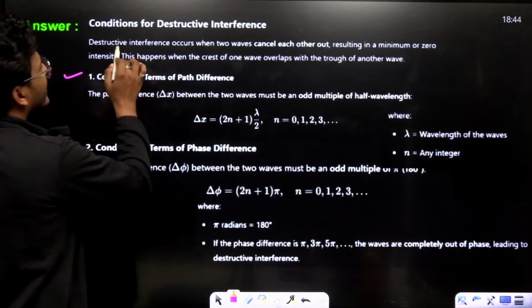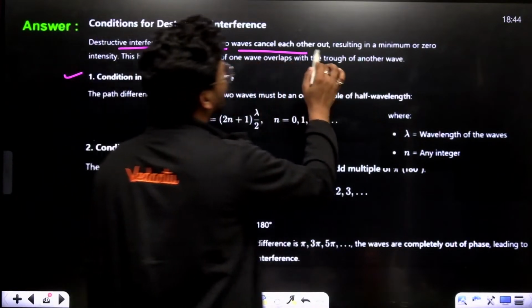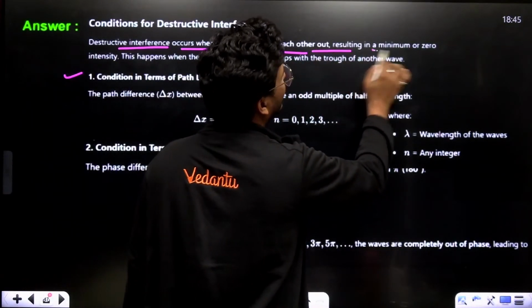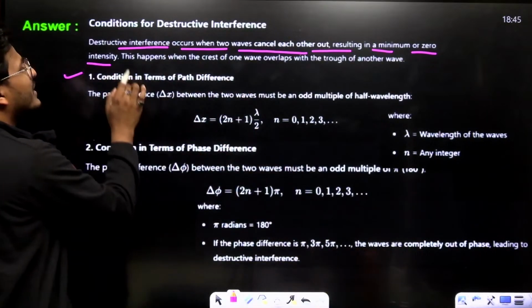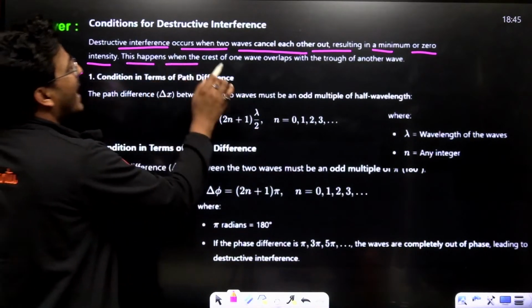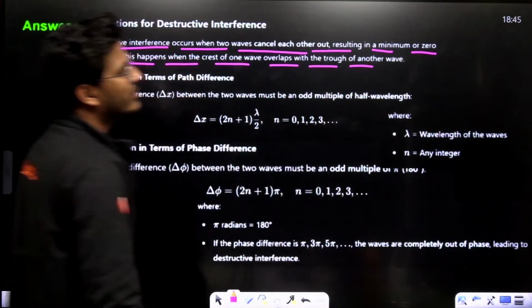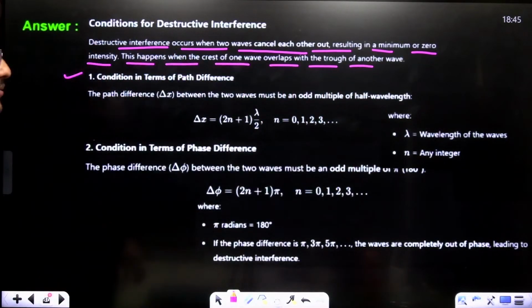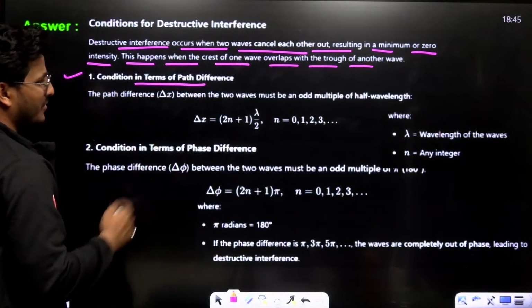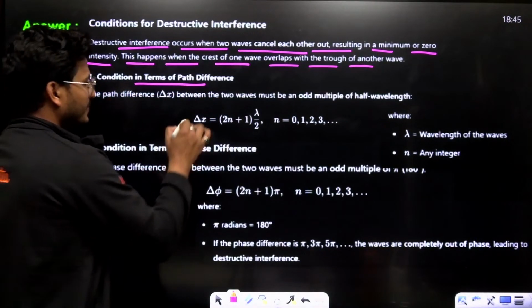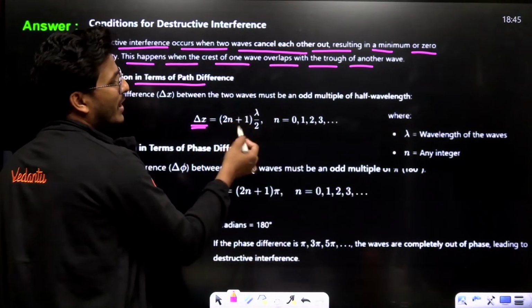Conditions. See, destructive interference occurs when two waves cancel each other out, resulting in minimum or zero intensity. This happens when the crest of one wave overlaps with the trough of another wave. That is the condition for the path difference. What is the condition of path difference? See, delta x equals (2n+1) lambda upon 2.